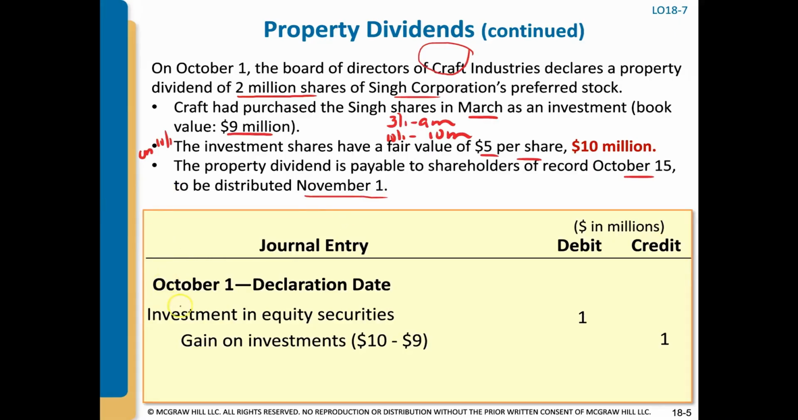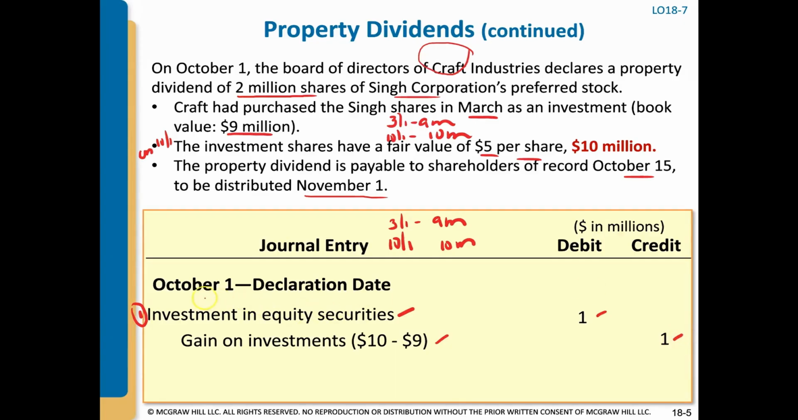October 1 is our declaration date. It's when the board of directors declared this payment. And there are going to be two steps on the declaration date when you're paying out a property dividend. The first one is you have to increase the investment, or the asset that you're going to distribute, to its fair value. Our investment on March 1 was bought for $9 million, but on October 1, the date of declaration, it's worth $10 million. So our investment has increased by $1 million. We're going to debit investment in equity securities for $1 million and credit gain on investment for $1 million.